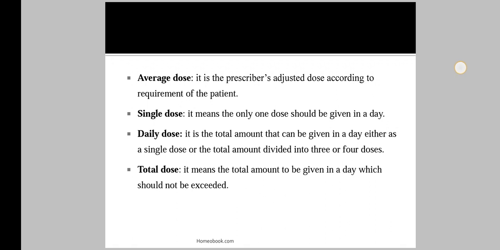Then total dose means the total amount to be given in a day which should not be exceeded. So these are the different types of doses.